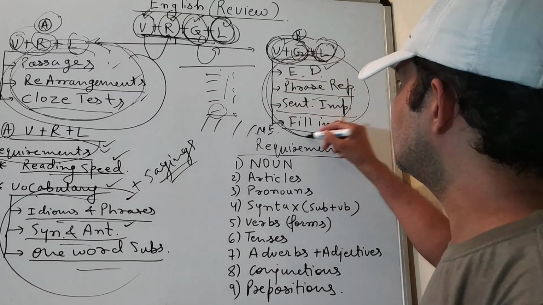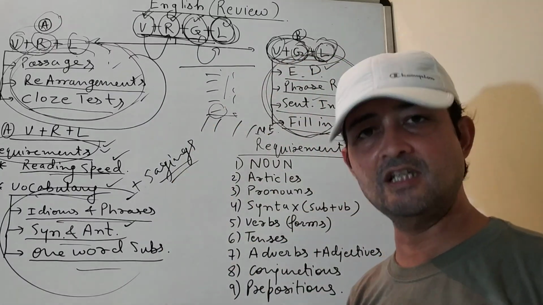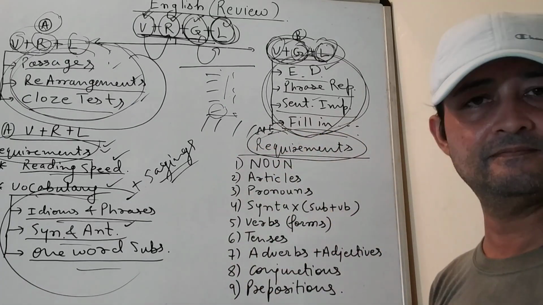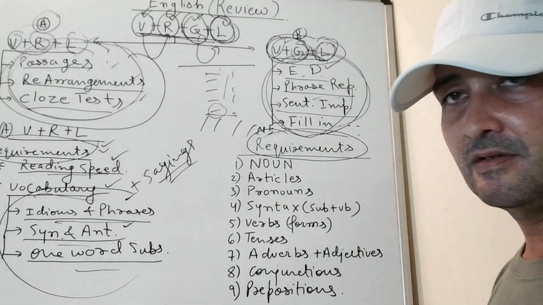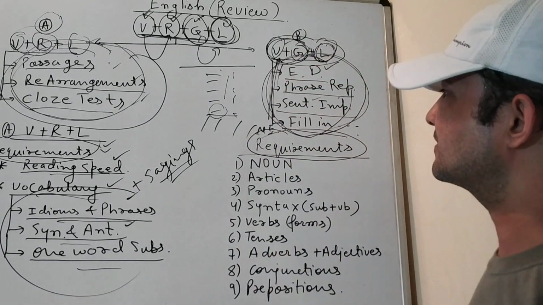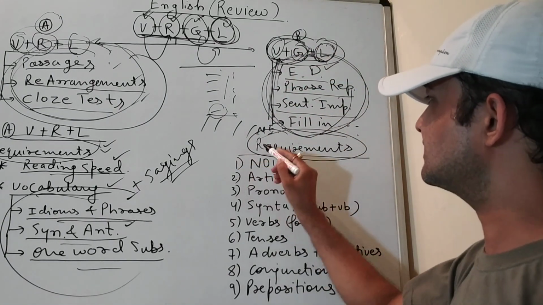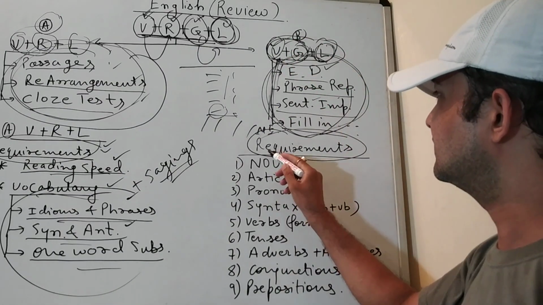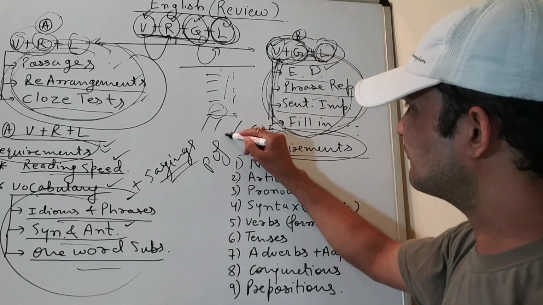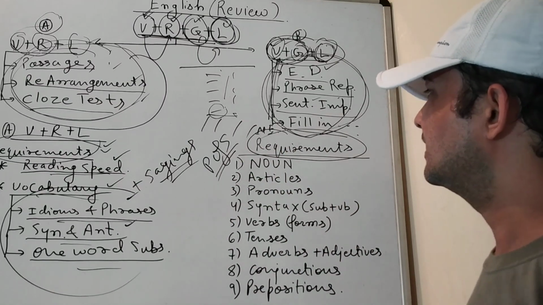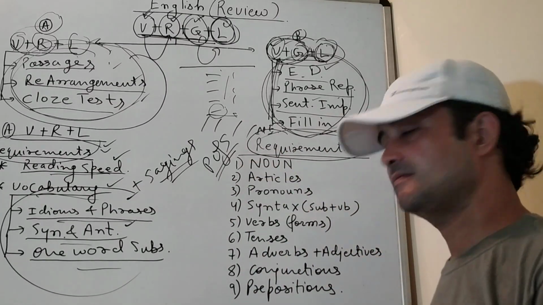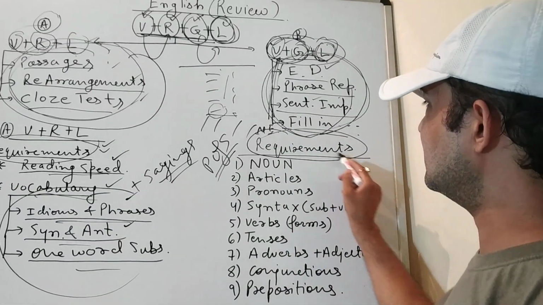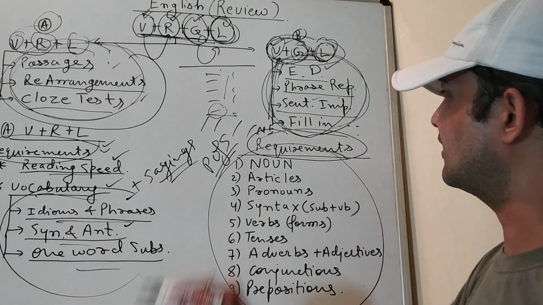To qualify these 4 patterns, these 4 points, we have to again generate the requirements. What are the requirements to improve upon these 4 points? The very first requirement is you have to study, along with vocabulary, the parts of speech. And parts of speech include these 9 points. This is the most scientific way of understanding grammar.